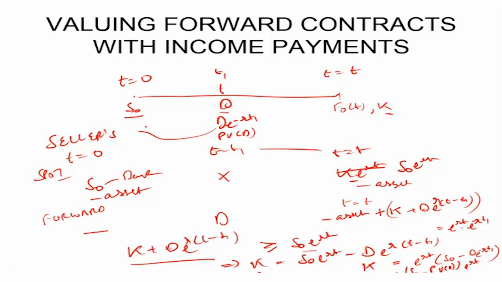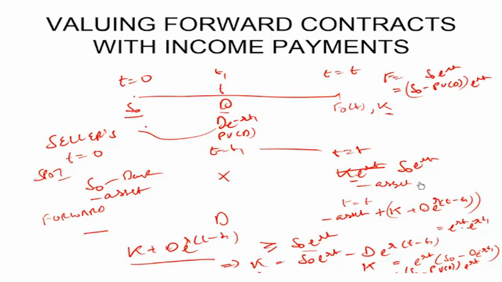The earlier formula was simply F is equal to S0 e raised to the power rT. If there is a discrete dividend payment of D happening, then this formula changes to S0 minus present value of dividend into e raised to the power rT.